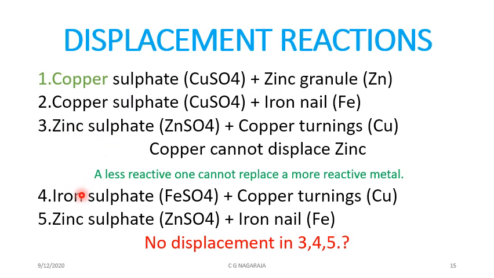Reaction 3, reaction 4, reaction 5: we use zinc sulfate and copper, we use iron sulfate and copper turnings, we use zinc sulfate and iron nail. In this case, there is no displacement reaction because a less reactive metal cannot displace a more reactive one: copper cannot displace zinc or iron.